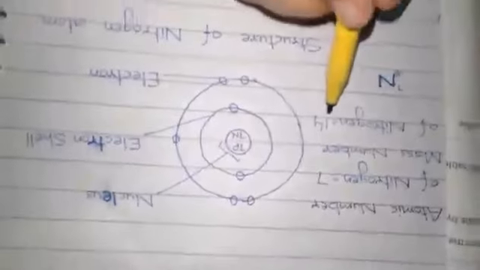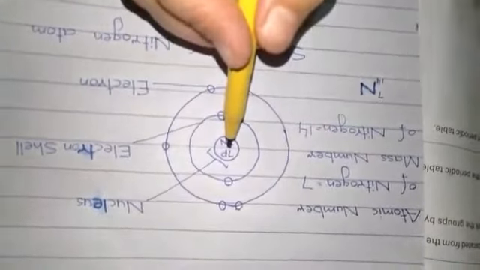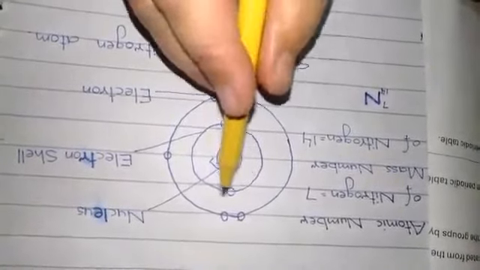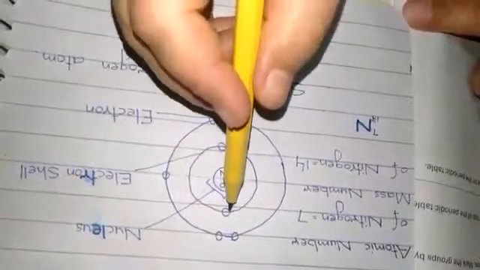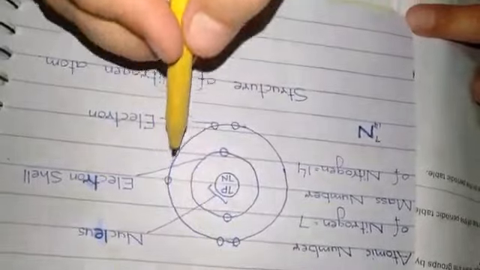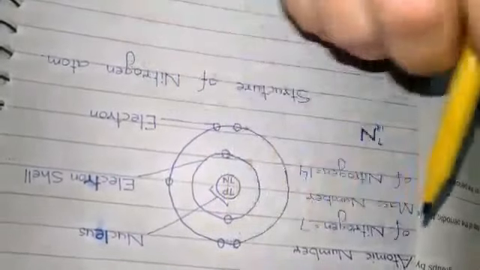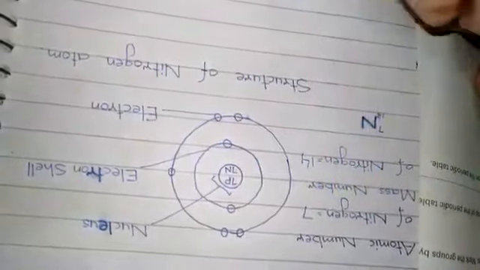First we will show the nucleus having 7 protons and 7 neutrons, because the mass number of nitrogen is 14. As it has 7 protons in the nucleus, it will have 7 electrons revolving around the nucleus in different electron shells. There will be 2 electrons in the first shell and 5 electrons in the second shell. Clear? And its atomic number is 7.